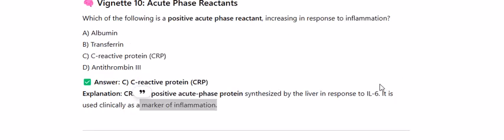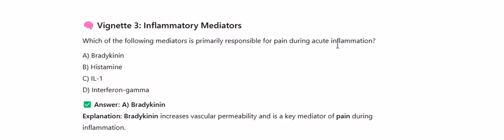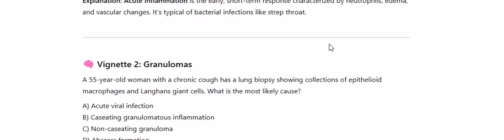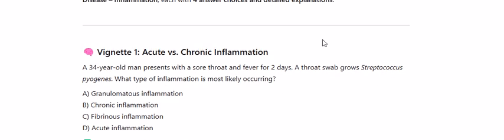Puerto Rico Medical Board-style clinical vignettes focused on pathophysiology of disease, inflammation, each with 4 answer choices and detailed explanations. Vignette 1, Acute versus chronic inflammation.